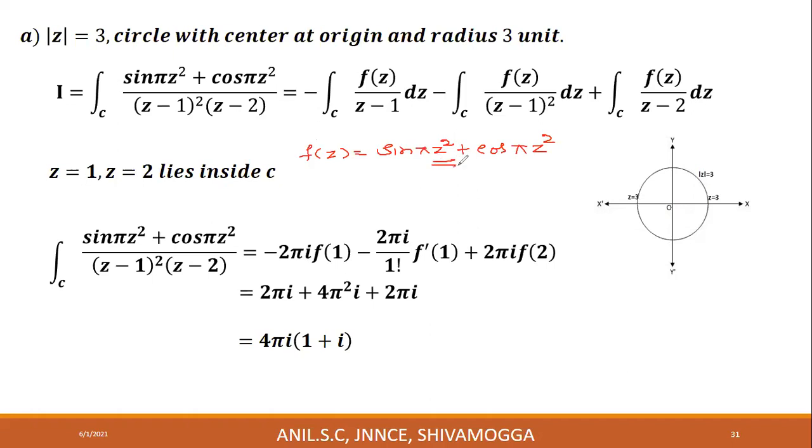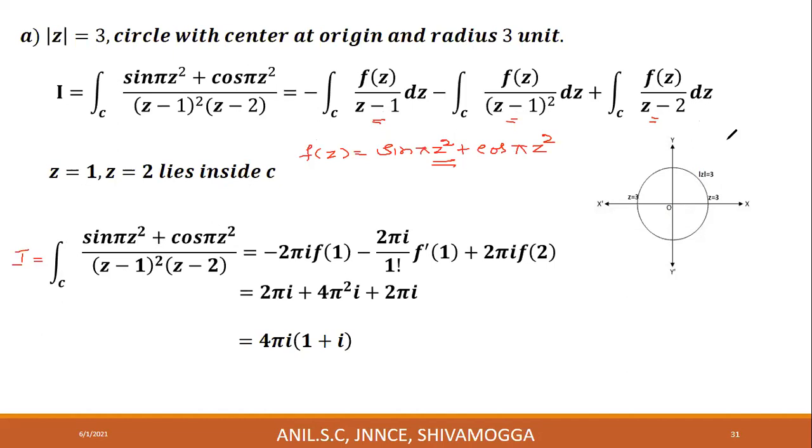This is f of z. So consider I is equal to the integral over C of (sin pi z square plus cos pi z square), that is f of z, divided by (z minus 1) whole square into (z minus 2). This point lies inside C, this point lies inside C. Therefore, Cauchy's integral formula is to be applied.